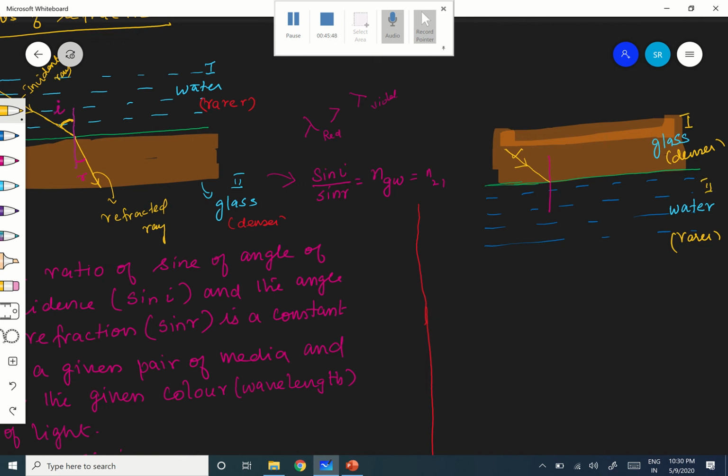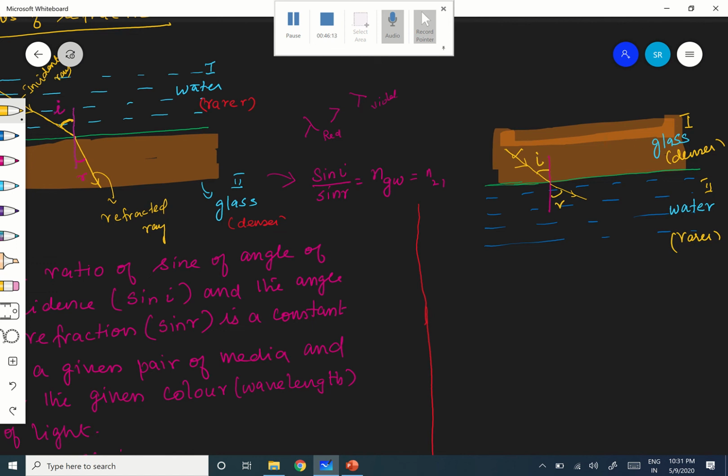Therefore, what will happen is, the light will go away from the normal after refraction, because it's going from denser to rarer. Therefore, slightly it will deviate away from the normal. Actually it has to go like this, but it goes away from the normal. Therefore, this is I and this is R.